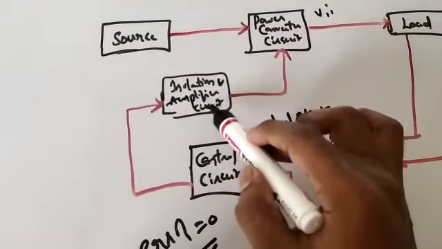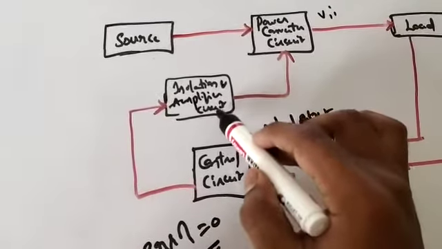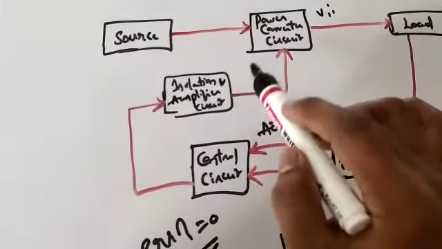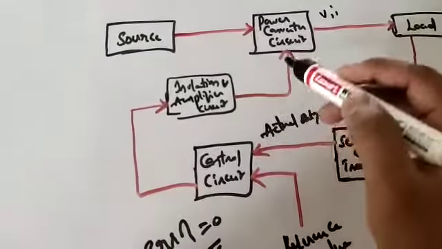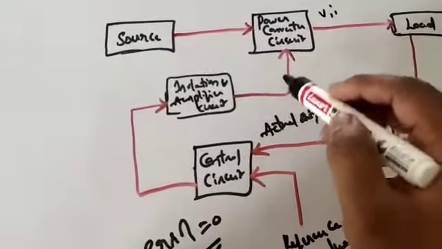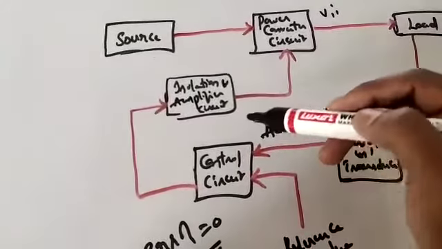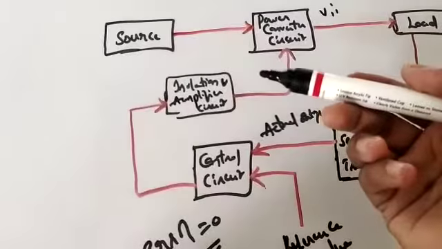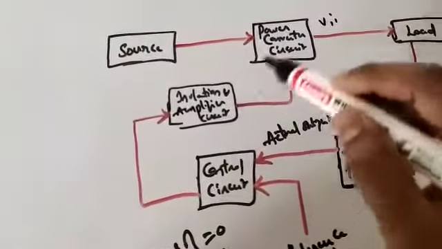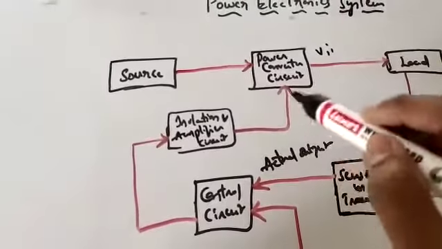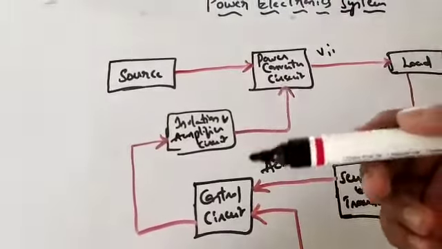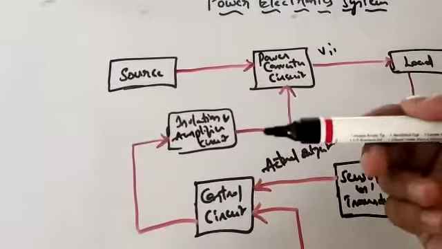But what is the necessity of this isolation circuit? The isolation circuit provides protection to the power electronic device from burning, right? And this power electronic system always deals with higher power levels, higher voltage levels and higher current levels.